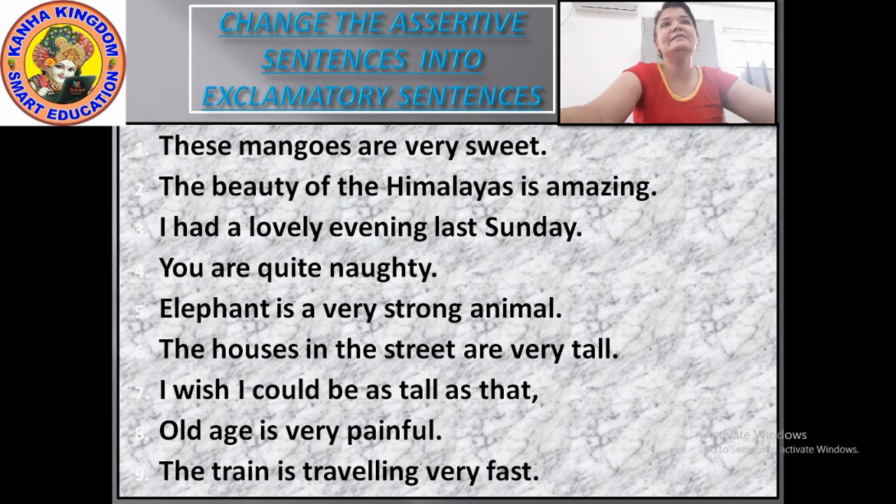Fine. With this, we have completed our chapter. Soon we will meet in the next session of English with some new topic. Kinds of sentences are over with this: declarative sentence, assertive sentence, imperative sentence and exclamatory sentence. Okay. I hope you have understood each and every sentence.